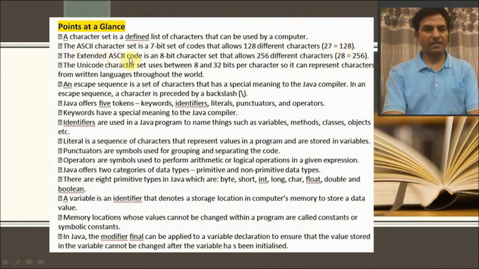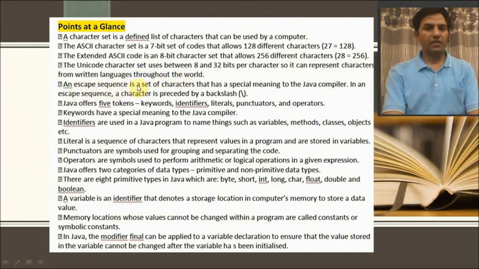The extended ASCII code is an 8-bit character set that allows 256 different characters, that is 2 to the power 8. Now, the Unicode character set uses between 8 and 32 bits per character, so it can represent characters from written languages throughout the world.